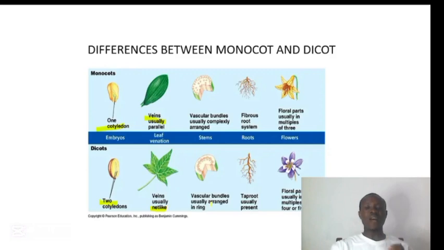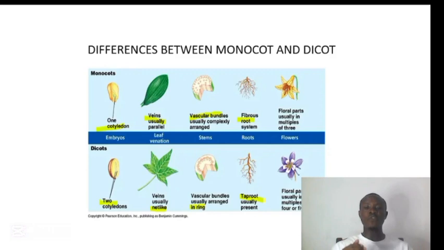And in terms of arrangement of the vascular bundle within the stem, in monocot, the vascular bundles are usually scattered, but in dicot, the vascular bundles are usually arranged in a ring-like form. And in the case of the root system, in monocot, they have a fibrous root system, but in dicot, they have a tap root system.